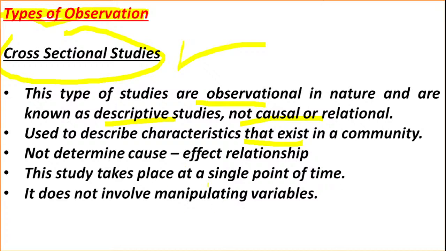The study takes place at a single point in time and does not involve manipulating variables. Cross-sectional studies allow us to look at numerous characteristics at once, for example age, gender, etc. It is inexpensive and fast. Here different variables are allowed that might correlate with the critical variable of interest.